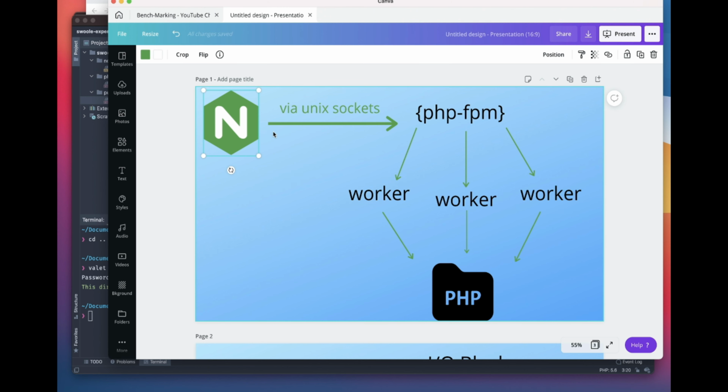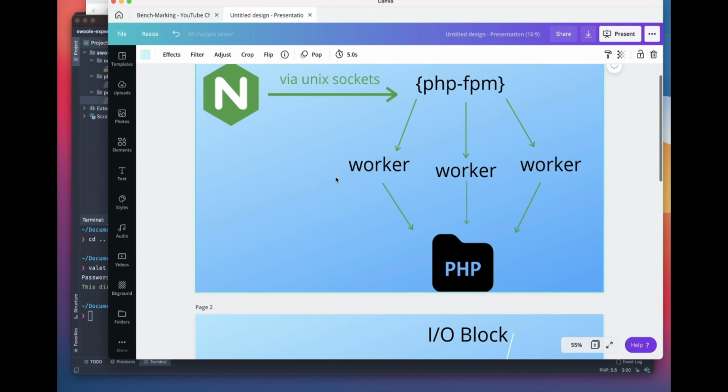It seems pretty fair to me, as though there is not a lot of overhead here. The only problem is that at one point there is a limit on workers. But we can scale this by adding more servers and a load balancer, so we can scale this architecture. Let's go ahead and see what the problem is here in our next slide.